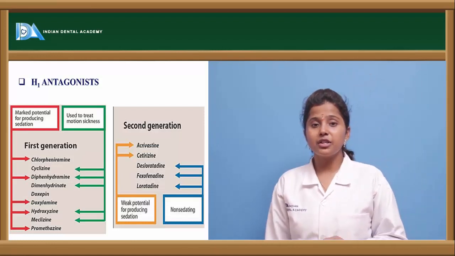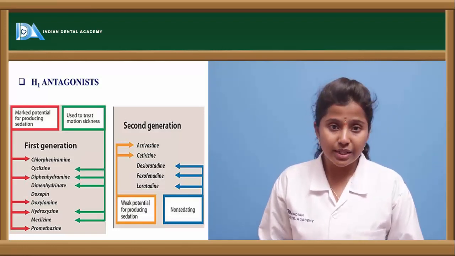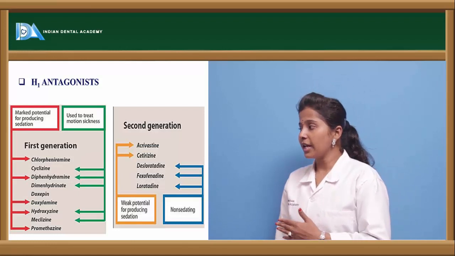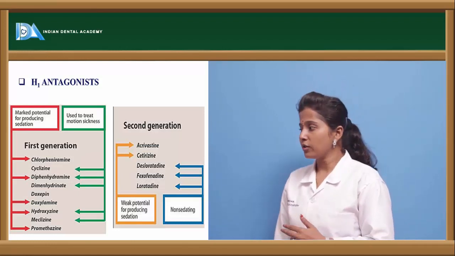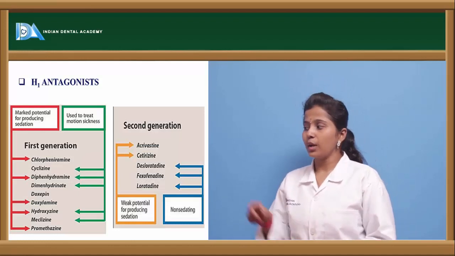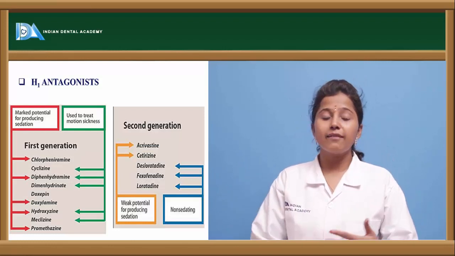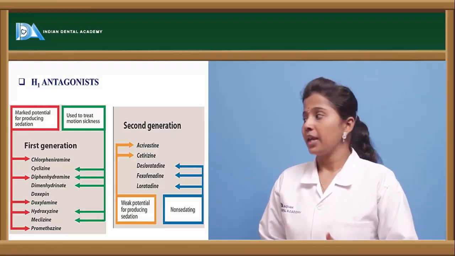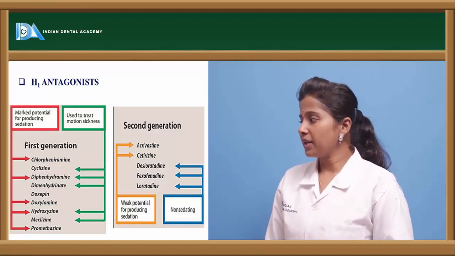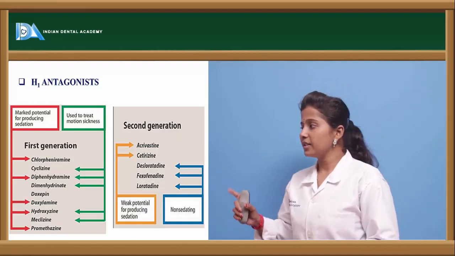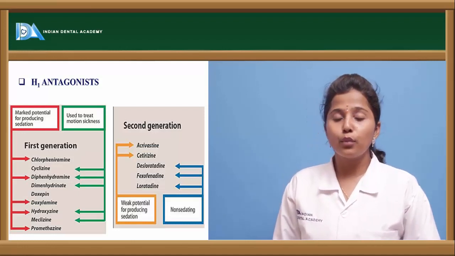In the first generation drugs, these are mostly sedative drugs because they cause more sedation, drugs like chlorpheniramine, diphenhydramine, doxylamine, hydroxyzine as well as promethazine, the ones marked with red arrow. These are the drugs which have more sedative effect. And the drugs like cyclizine, doxepin, dimenhydrinate, meclizine, indicated with green arrow mark, are mainly used in motion sickness.